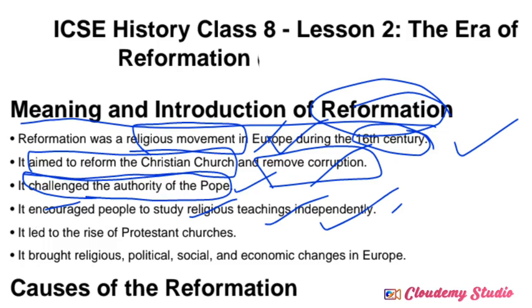So it led to the rise of the Protestant churches. In Christianity, two different categories were created: one is Catholic-based and the other is Protestant-based, correct? So Protestant churches also arose at the time of the Reformation. It brought religious, political, social and economic changes in Europe. During the Reformation movement, we can observe that a lot of different changes occurred in society: religious changes, political changes, social changes, economic changes. So Reformation itself means a religious movement and religious changes during the 16th century in the European regions.